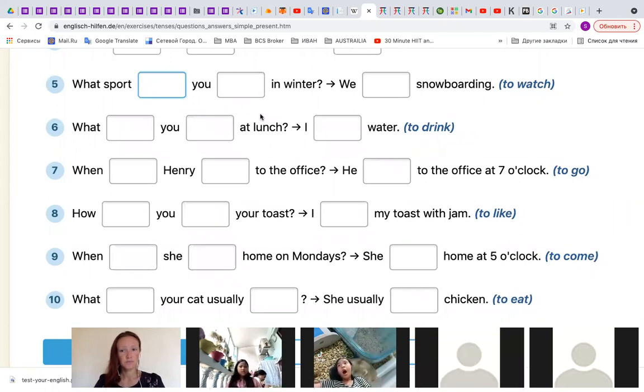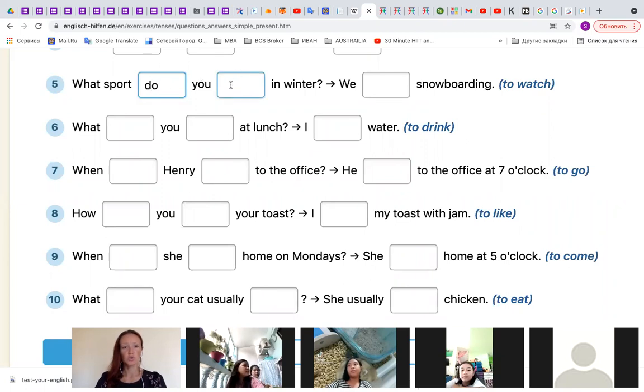Yes, teacher. Here we have to use the main verb watch. What sport do you watch in winter? Very good. Do you watch in winter?